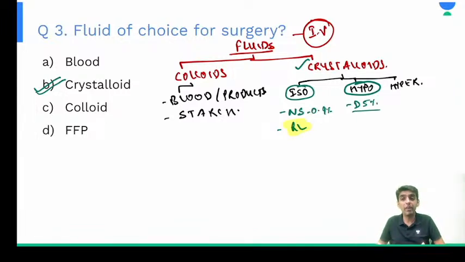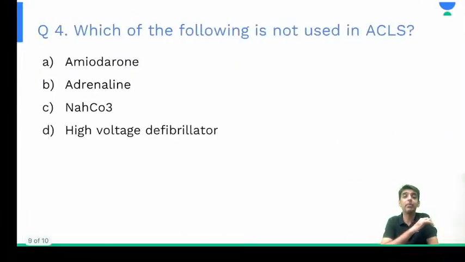Do we use it routinely in surgeries? No, right? And do we use colloids routinely in surgeries? No, right? Wherever indicated, we always use crystalloid first, and then we go with other solutions depending upon the blood loss, interstitial volume, and all those parameters. All right, clear with this? Moving on to the next question.